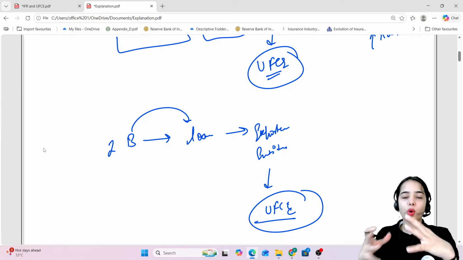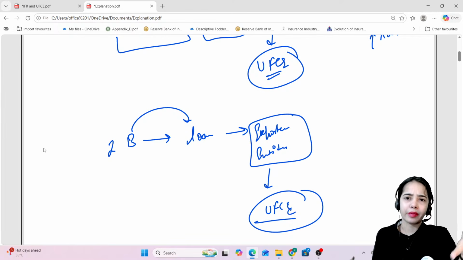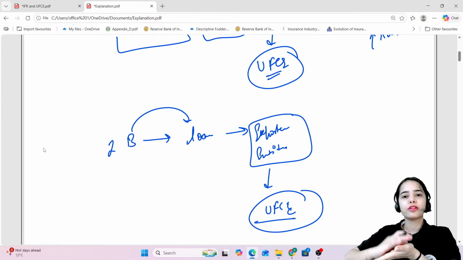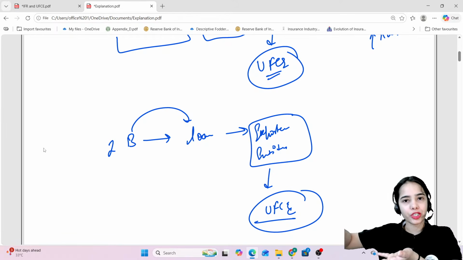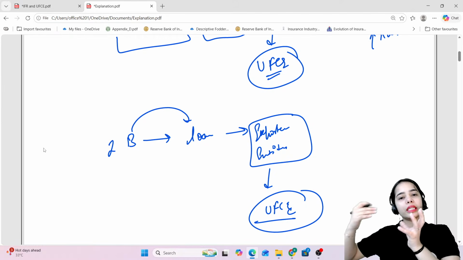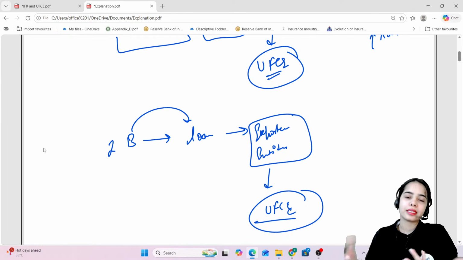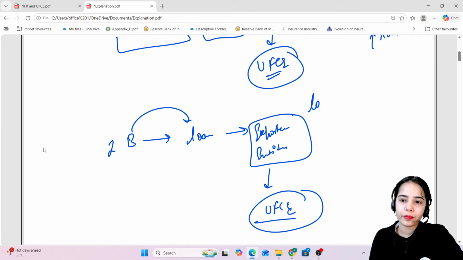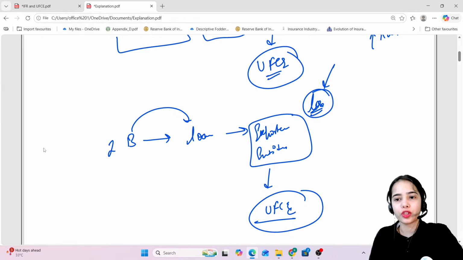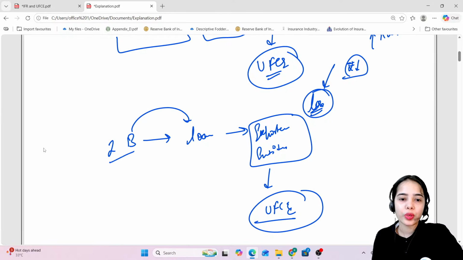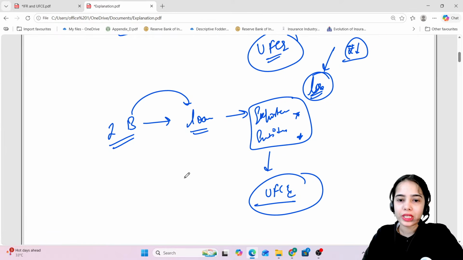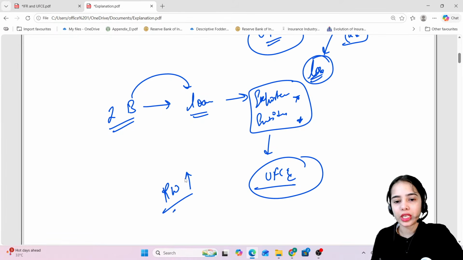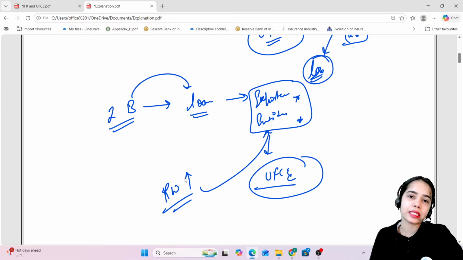in the future losses can happen to this exporter or entity. Maybe the loss will not happen because the dollar does not appreciate so much, or the rupee does not depreciate too much, but there is unhedged foreign currency exposure, and yes, the loss can happen. This is the truth. If the rupee depreciates, loss can happen. So the Indian bank has provided the loan, and because the entity has unhedged foreign currency exposure, the risk weight will be increased in certain cases.